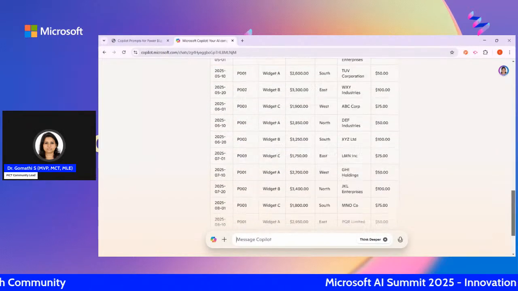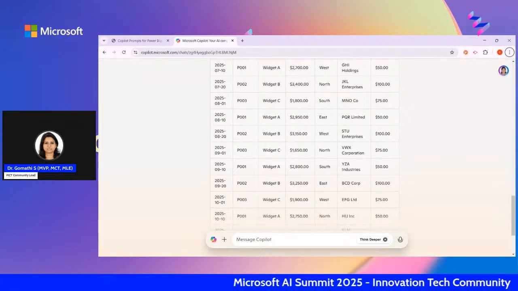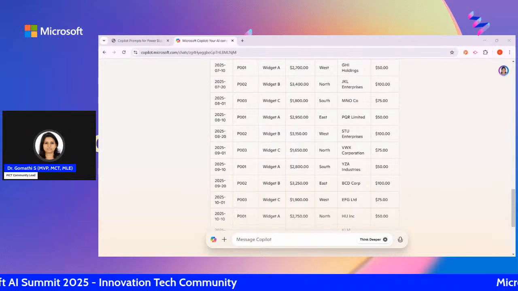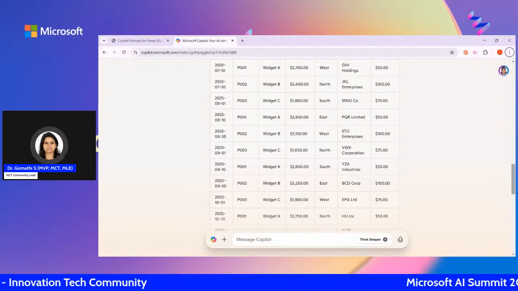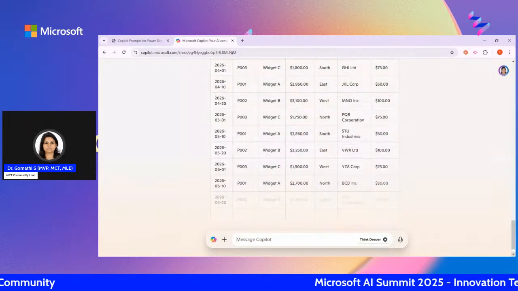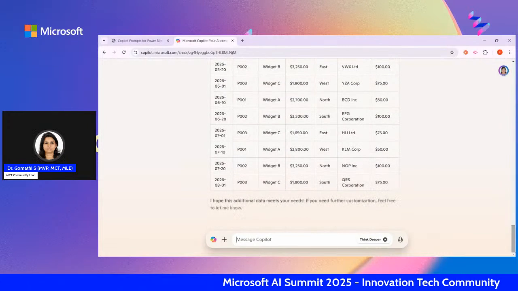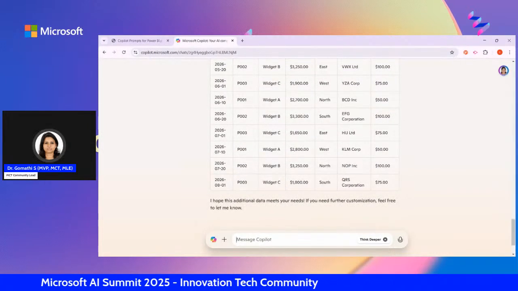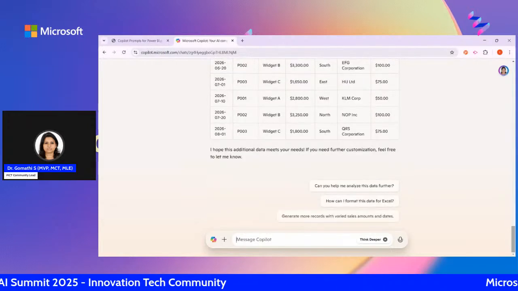You can see here it is creating nearly 50 records for you. So you can just tell it, this is what I really want. You have to talk to it. You can see that it is creating your 50 records and additional data, which means further classification. So if you want further customization, you can just go ahead. This is how it will be.